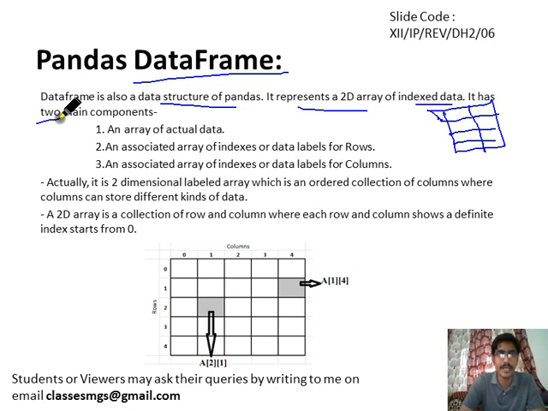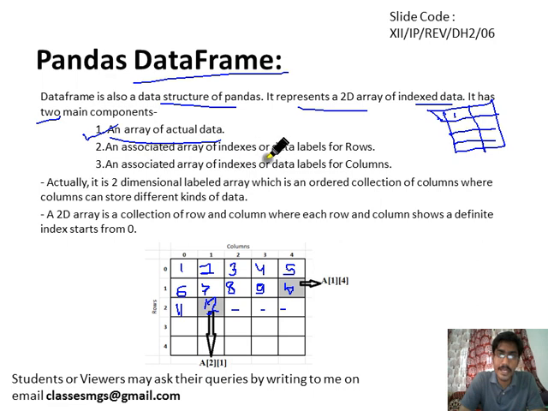It has two main components: an array of the actual data. The array of the actual data will be filled like this. This might be like 1, 2, 3, 4, 5, 6, 7, 8, 9, 10, like this, 11, 12. So let's suppose this is the data we are continuing with. Okay, so this is the actual data.